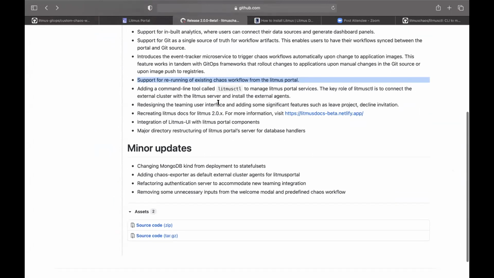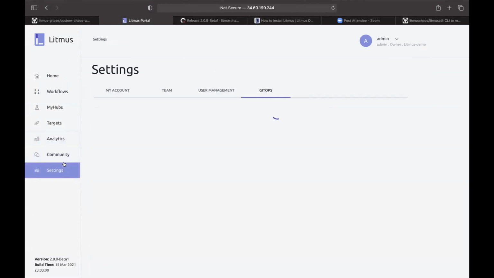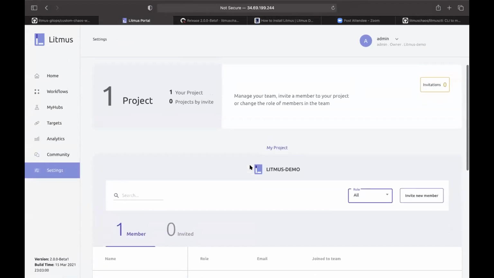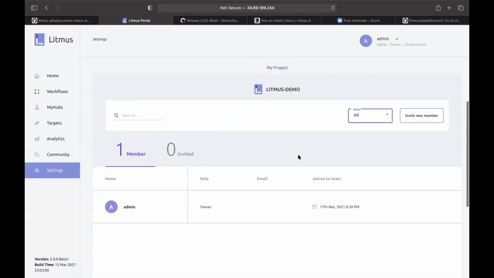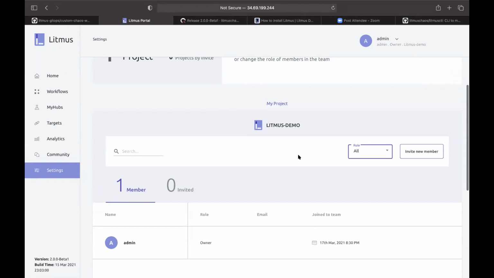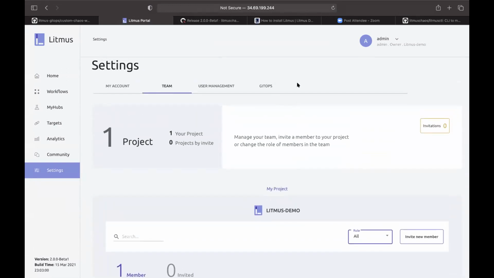And we have changed some of the user interface. If you had installed Litmus portal earlier, you can see the difference. We have changed the UI screen of teaming, and we have added a few features like you can exit from the project, or you can decline the request of the project. So these are two features we have integrated for teaming.